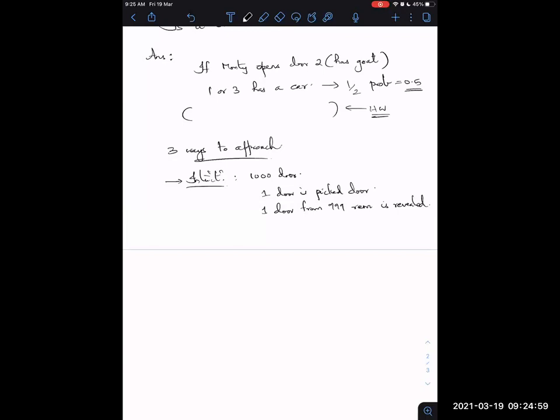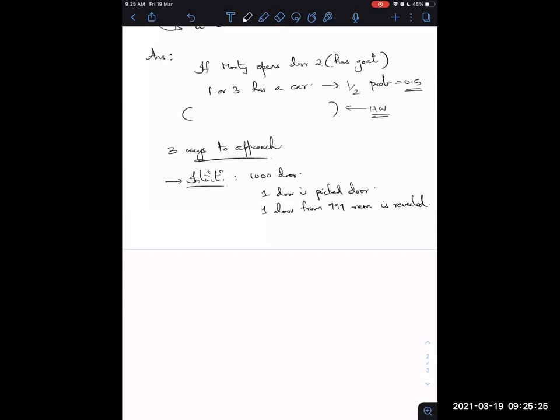So why do you want to stick with your current door? Out of the 999, you have 998 doors remaining, and the chance that you will have a car there is very high because there are 998 doors left and it could be any of those.